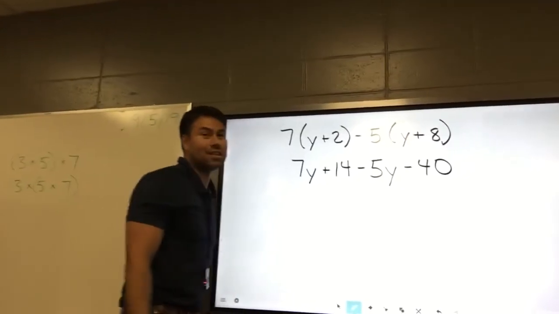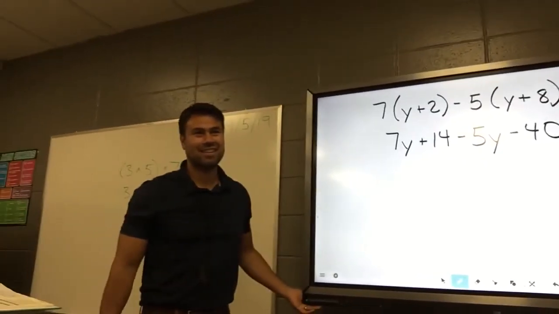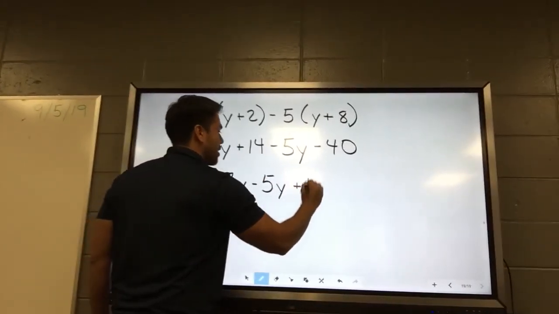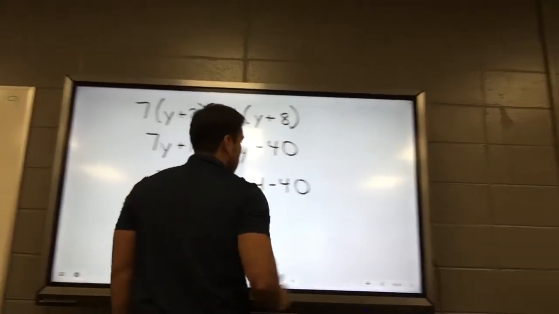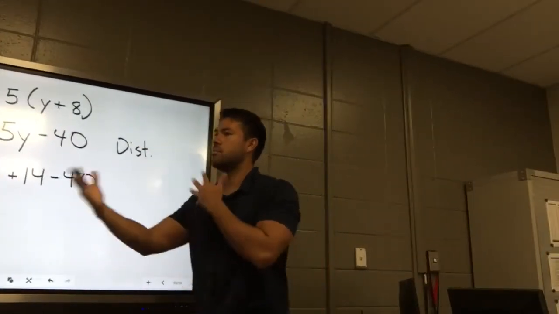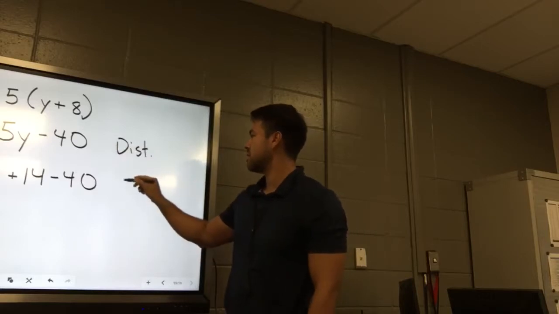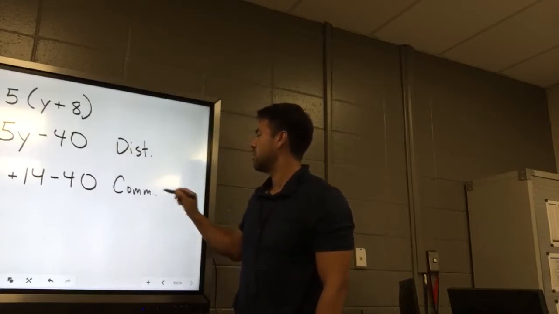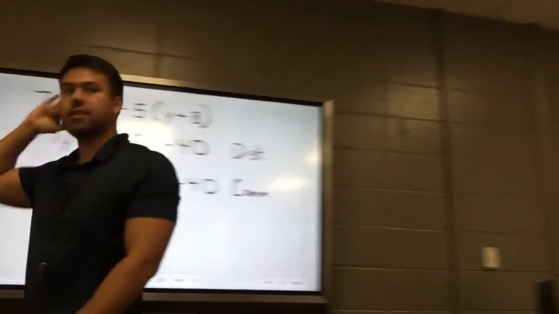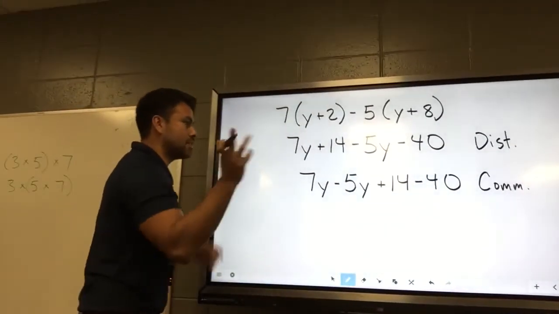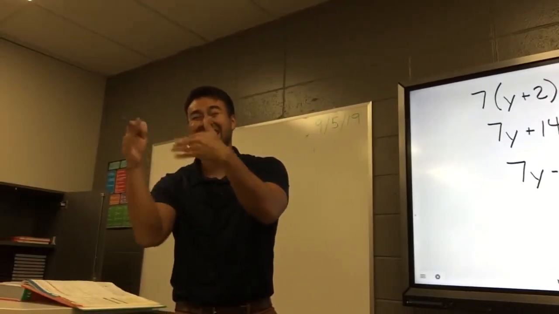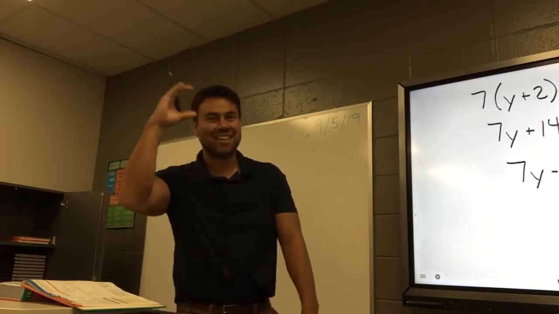All right. What do you think I want you to do next? Put the like terms together, write them together. And there is a reason why, distributive. There is a reason why I want you to do that. It's because I want you to manipulate expressions. The 7y comes first. You could have put the negative 5y first plus 7y. So you have variety. And that's because of the commutative property.